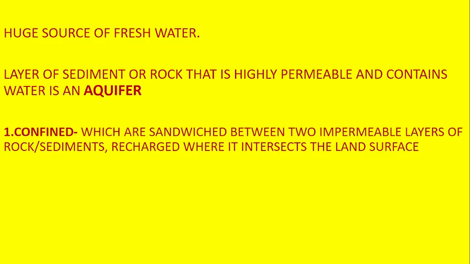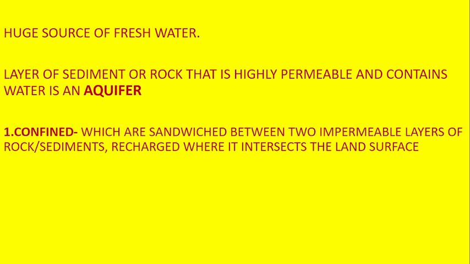In nature, what happens is that a layer of sediment or rock that is highly permeable contains fresh water in an aquifer. In those particular rock systems the water is collectively held, and that source is called the aquifer.